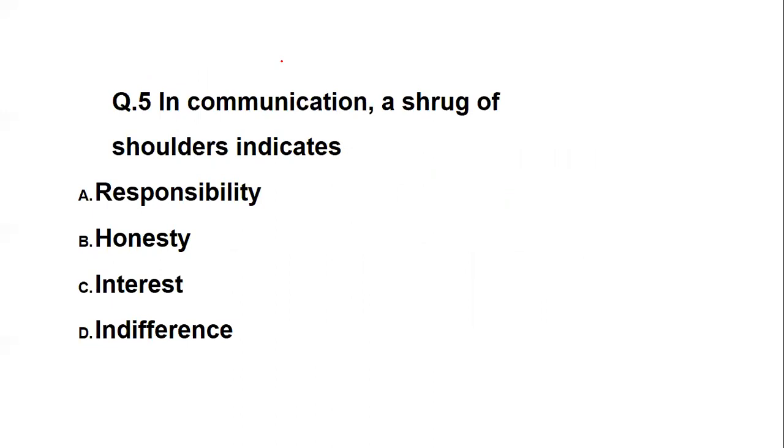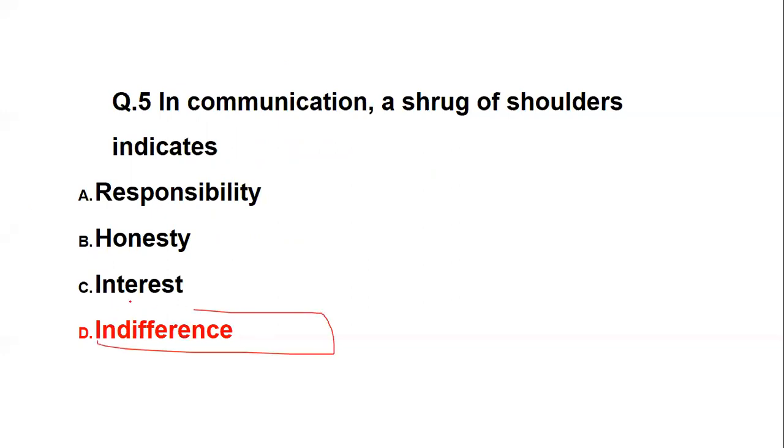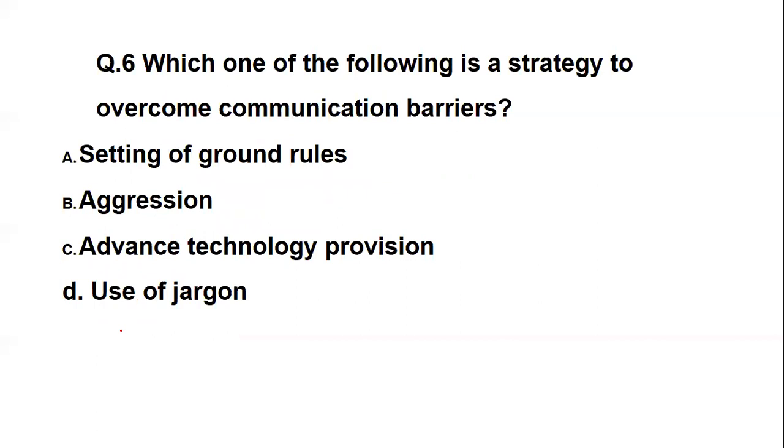So when you shrug a shoulder, that is an indication of action. So when a shoulder is shrugged, it indicates what? Does it indicate responsibility? Honesty? Interest or indifference? A shrugging of shoulder is indicating nothing but indifference, that you are not of the same opinion, or that there is a difference of opinion. So basically it indicates indifference.